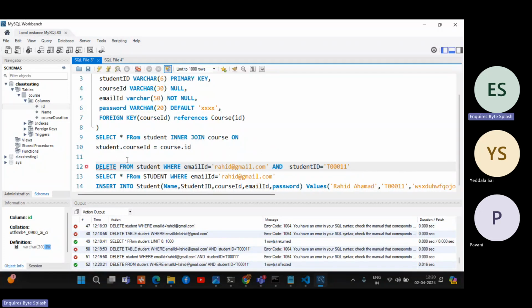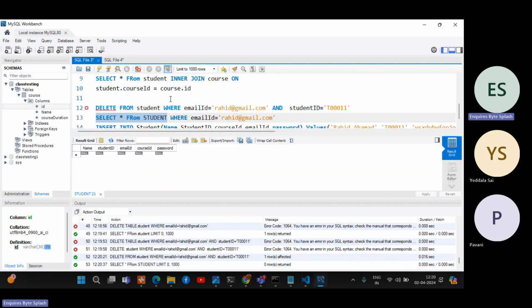So there is a combination. You need to select from table, and you need to delete from table. The same way you need to use from. Otherwise it won't delete, right? Now it is deleted. Now just select star from student. We don't get data, right? Nothing. We don't have anything.